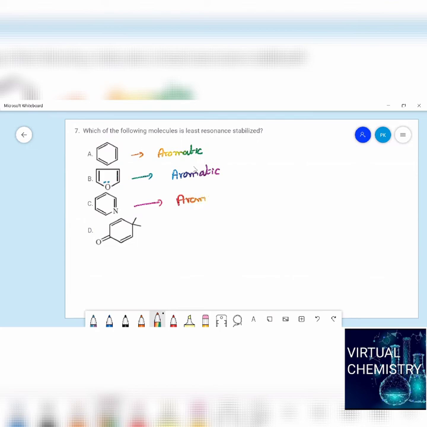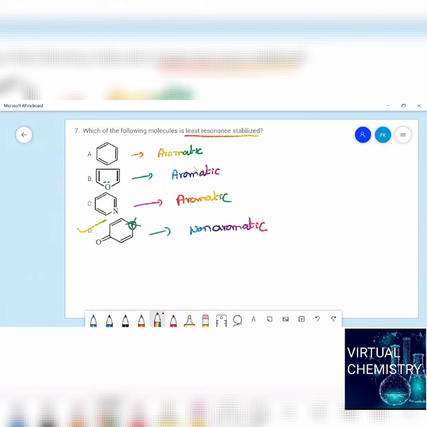But if you see here, is there any resonance? See, there is a gap here. It is a non-aromatic compound. So for a non-aromatic compound, is it possible to take the resonance structures? No. That is the reason why, which of the following molecules is least resonance stabilized? The answer will be D. So did you understand, students?